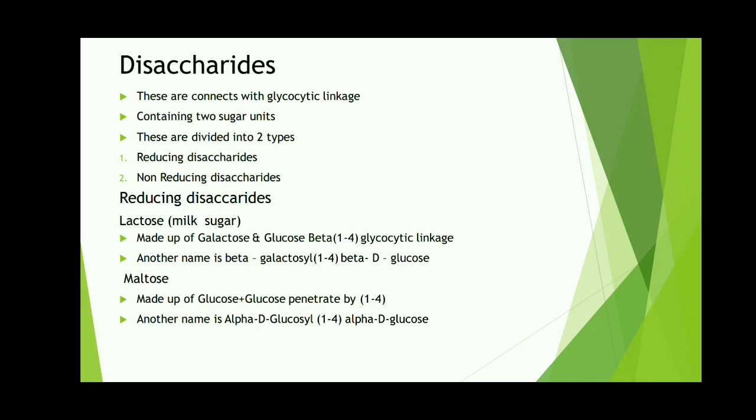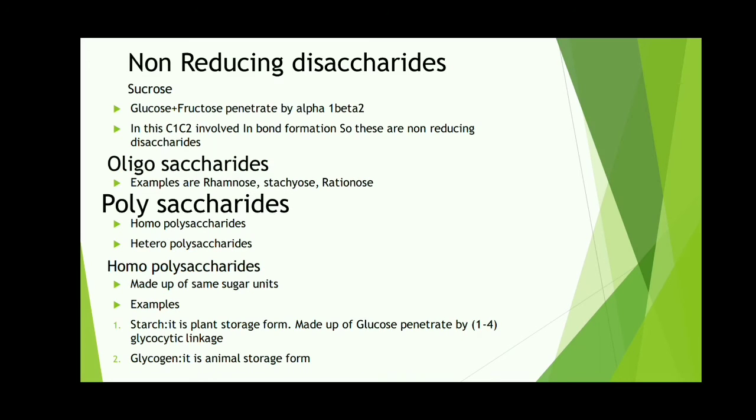Okay, and those are the reducing disaccharides, and another type is non-reducing disaccharides. So in non-reducing disaccharides, the example is sucrose. So sucrose is found in fresh fruits and dark chocolates and cakes, etc.